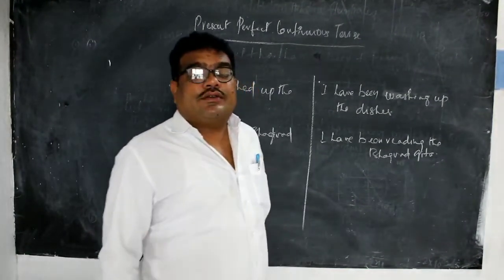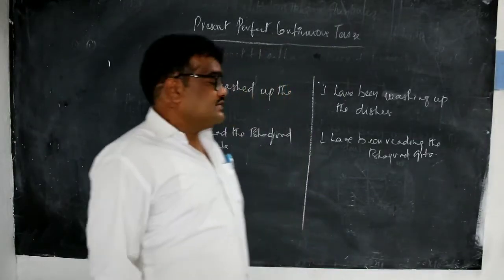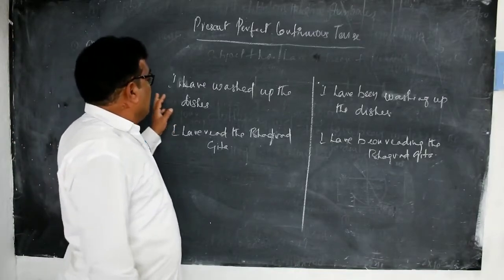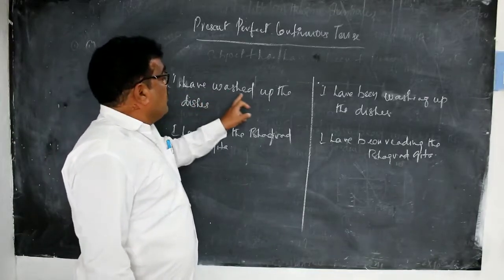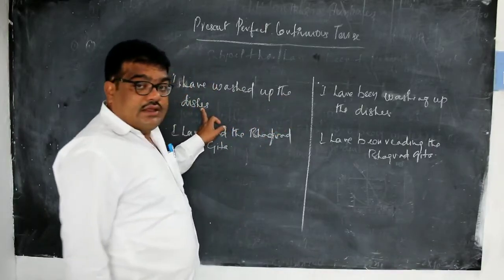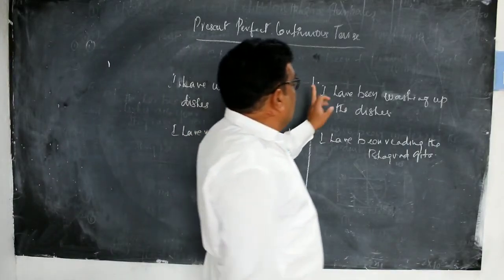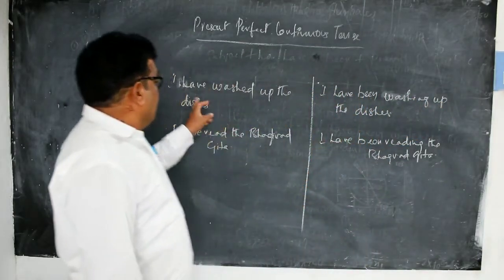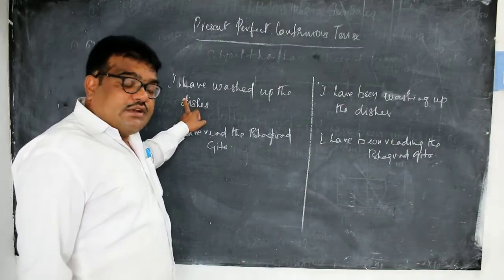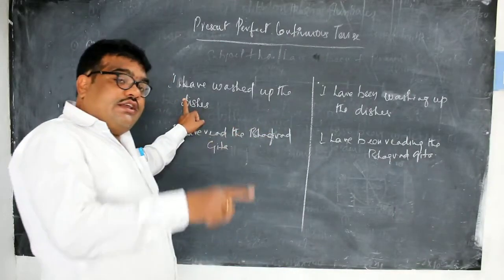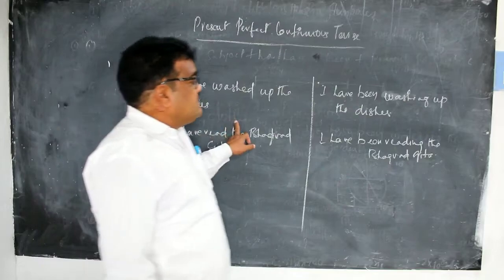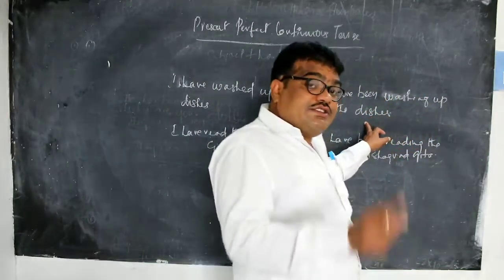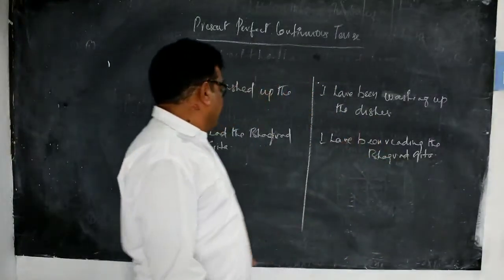Let us observe some differences. I have given some examples here. You take this example. I have washed up the dishes. This is in present perfect tense. Here, when it is used in present perfect tense, the action is completed. Whereas, if I say I have been washing up the dishes, still the action is going on.